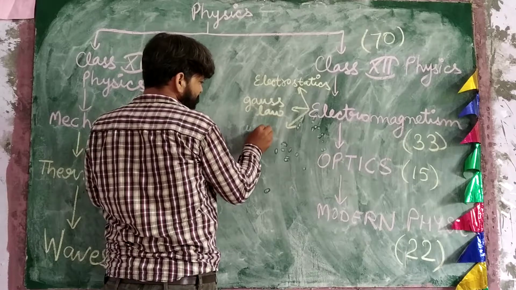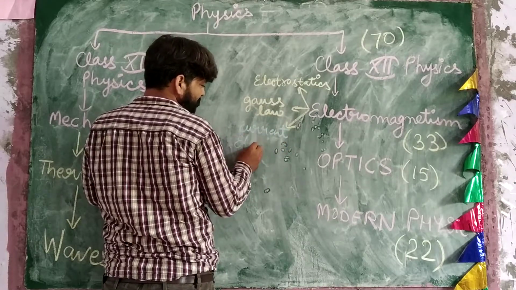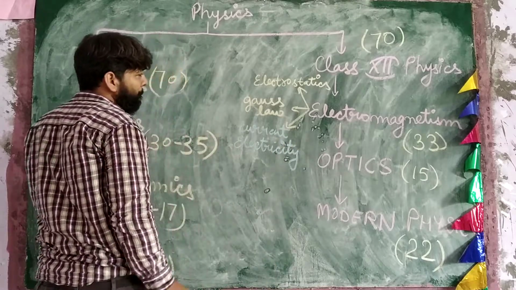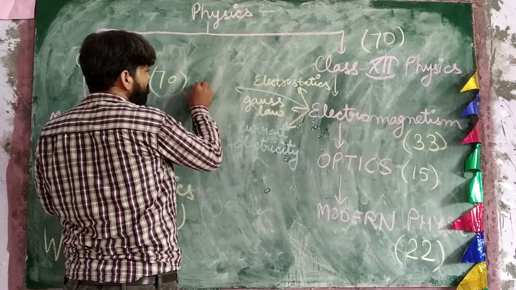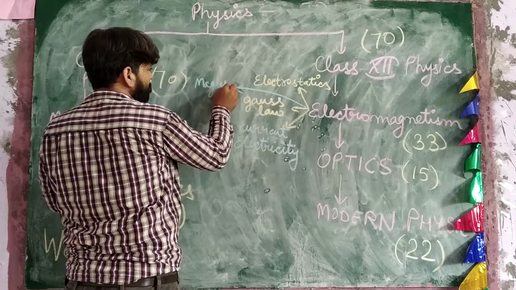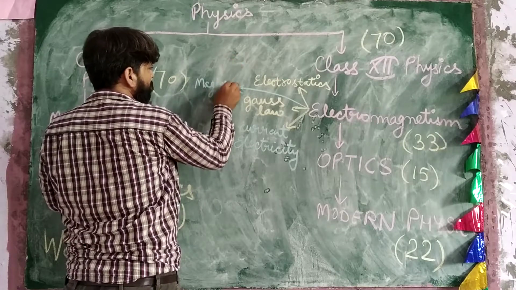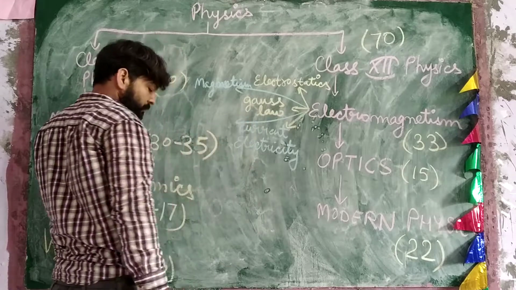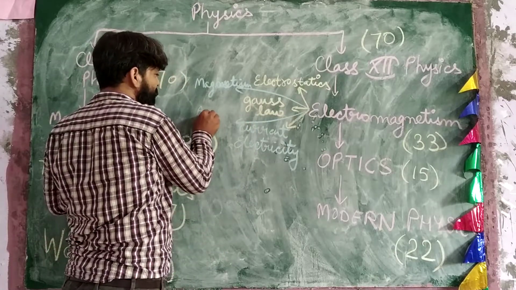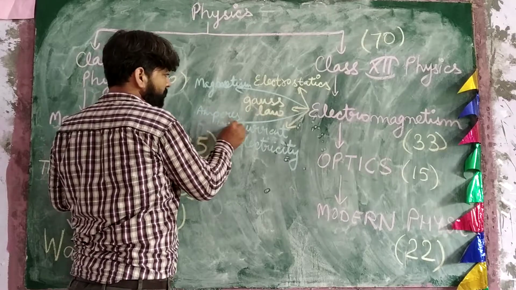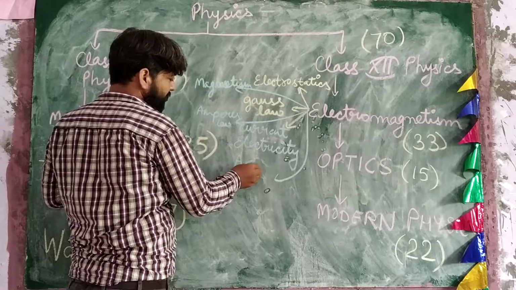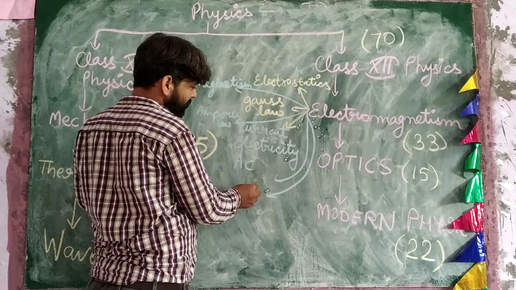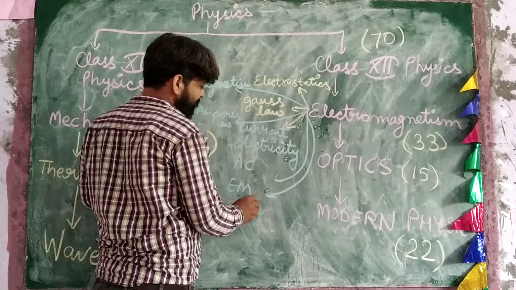And there is current electricity, there is magnetism, there is electromagnetism, there is Ampere's law, there is alternating current, AC, a very good chapter, and there are EM waves, electromagnetic waves.